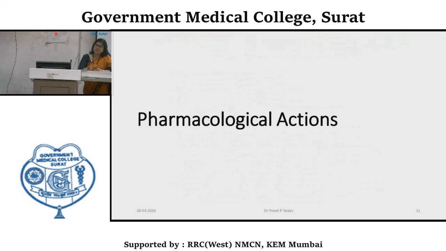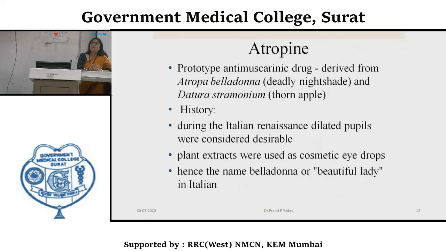Pharmacological actions of these compounds. We will see atropine as a prototype of these anticholinergic actions first. After completion of atropine, we will see the individual atropine substitutes or other anticholinergic compounds and their differences from the prototype agent. It is a prototype antimuscarinic drug derived from Atropa belladonna, also known as deadly nightshade, and Datura stramonium, that is thorn apple.